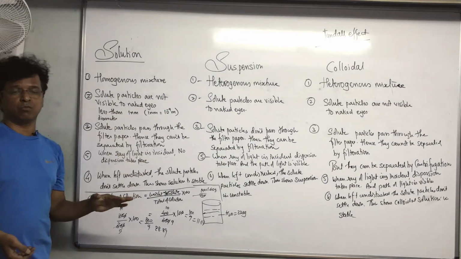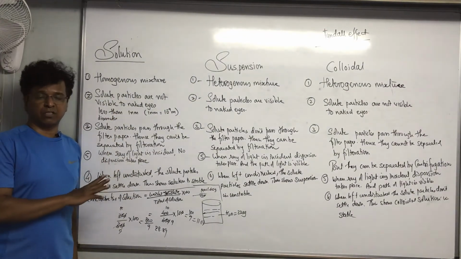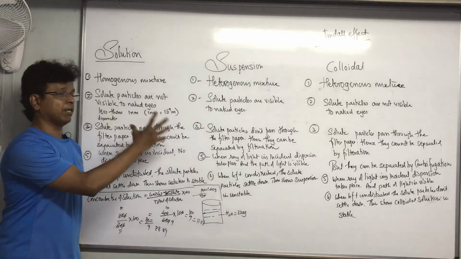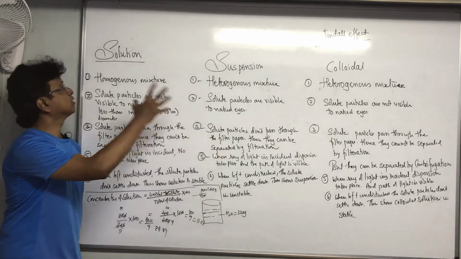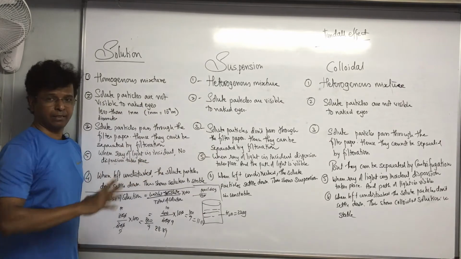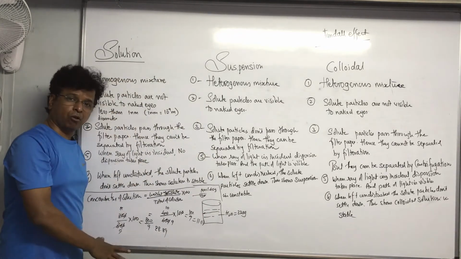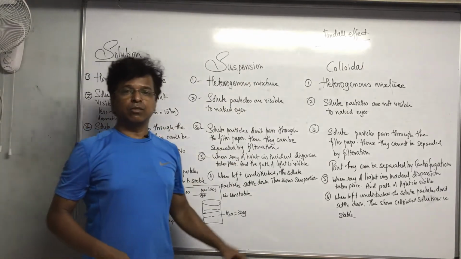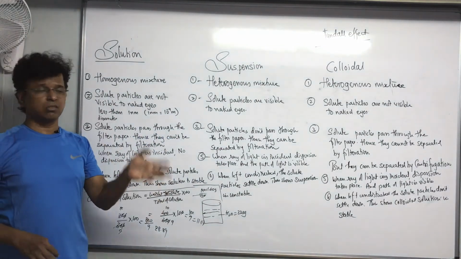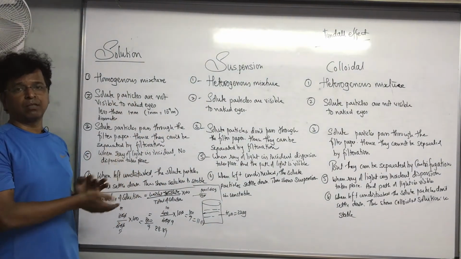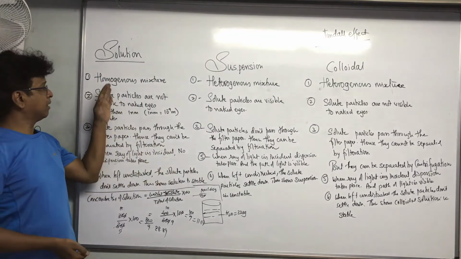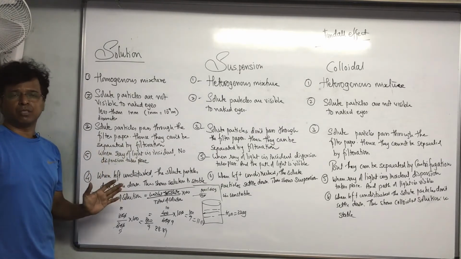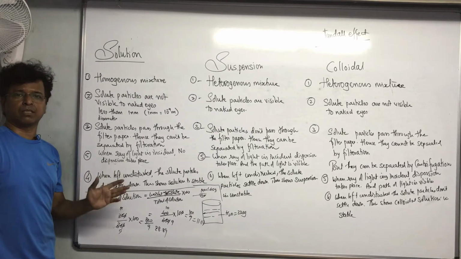Purposely I have written like this, my dear students. The purpose behind writing them in this fashion is, see, you can take out the points of differentiation between solution and suspension, suspension and colloidal solution, solution and colloidal solution. You can take any. At the same time, properties of solution also are there. This will give you properties of solution, this will give you properties of suspension, this will give you properties of colloidal. So this way you have it, and even if they ask you to write short notes, this will be there. Majority of the time, many MCQs also will be cleared over here. If you properly understand these properties, many MCQs, many fill in the blanks, many true or false objectives will be cleared over here.